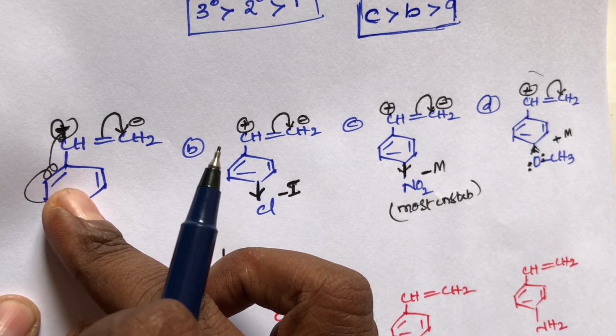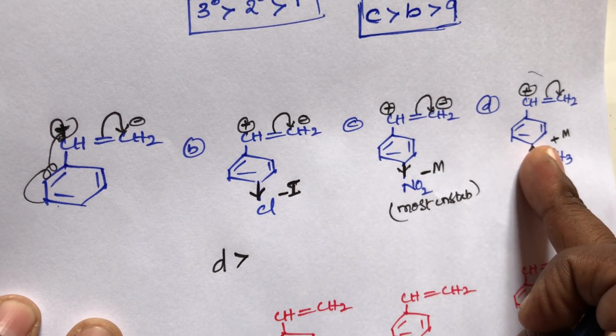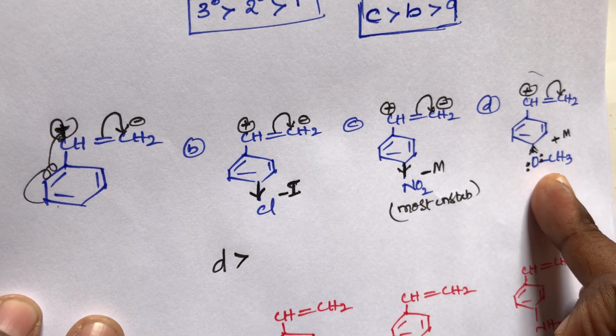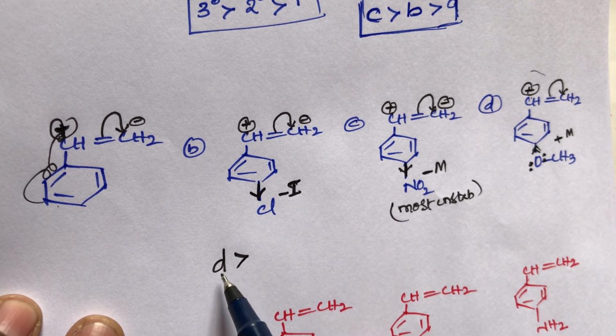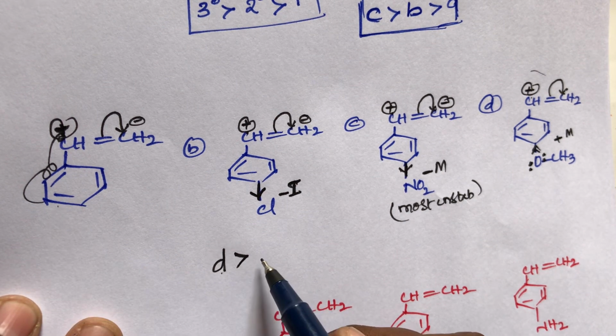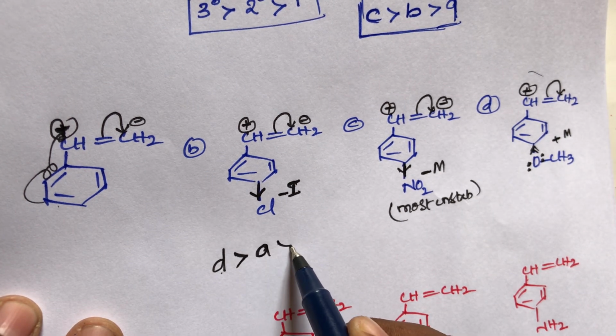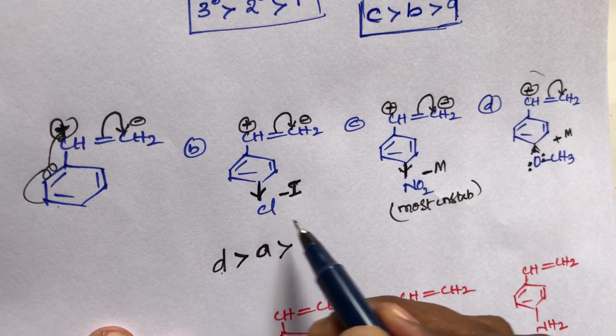But between the A compound and the D compound: in the A compound there is no effect, but the D compound has a plus M group. This plus M group is always electron releasing, so that's why the D compound is more stable than the A compound. The A compound is more stable than the B compound.